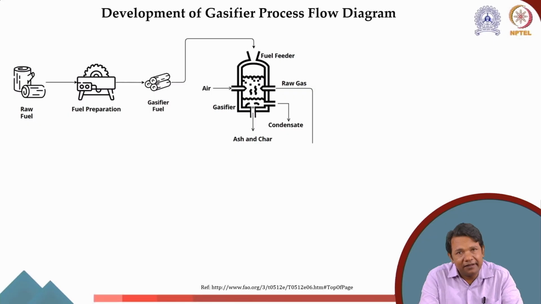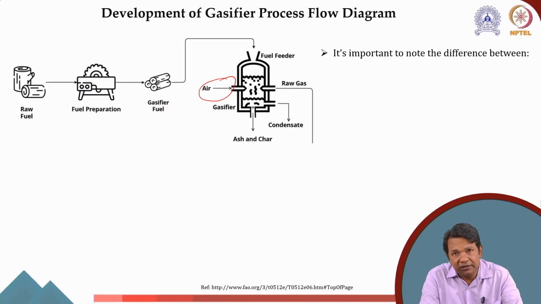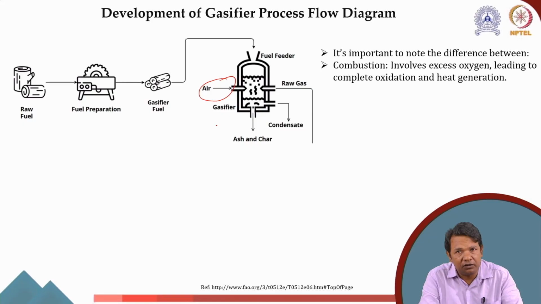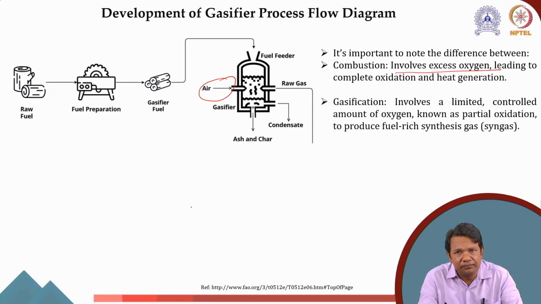In the gasifier, the first thing you need for gasification is air, and that should be a controlled supply of air. The reason is, if you remember, what is the difference between combustion and gasification? Combustion involves excess oxygen, that means 10% higher than whatever stoichiometric air is required, and it leads to complete oxidation. Whereas in gasification, what is needed is a limited and controlled amount of oxygen. Therefore the air supply becomes very important.